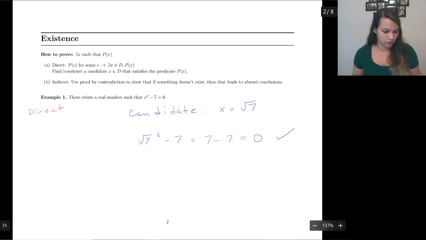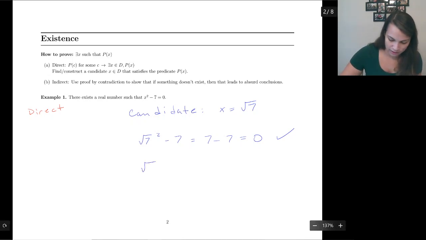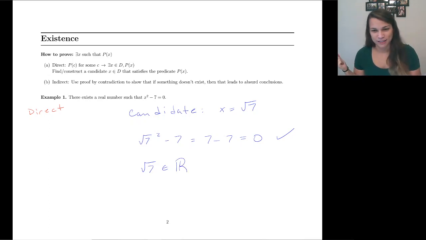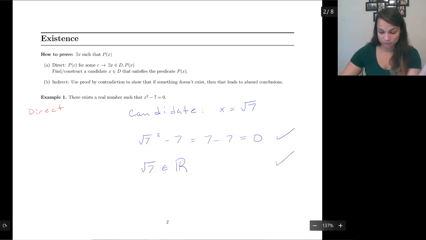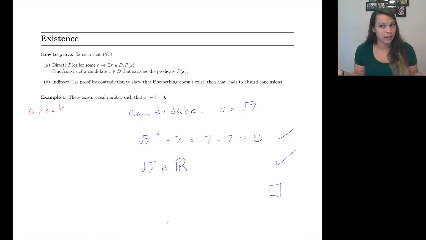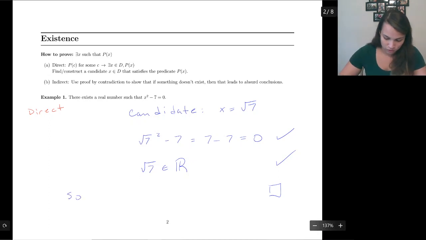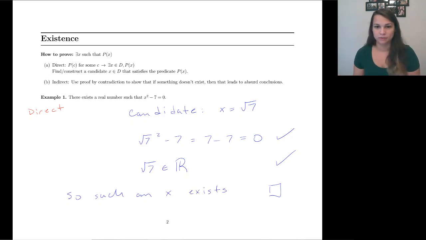It does indeed. So last thing to check is, is it a real number? Yes. Square root of 7, you may take that for granted, that is a real number. So since it's a real number and it satisfies our P(x), we have found our x that works. It's not the only one. We could have done negative square root of 7. That is also a perfectly good candidate. So we can say such an x exists, and we're done with our proof. It's that easy. Let's try another proof.